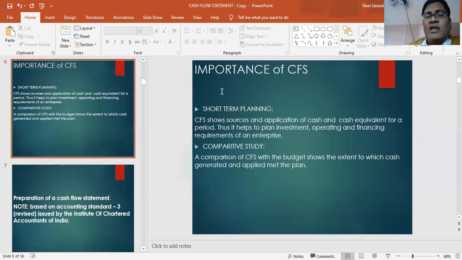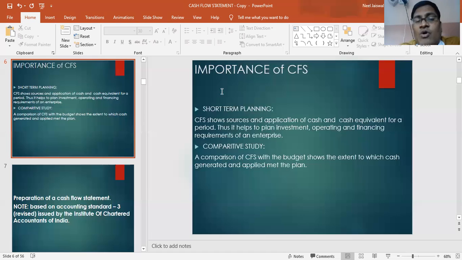Let's understand the importance of cash flow statement. Cash flow statement shows sources and application of cash and cash equivalent for a period, suppose an accounting year. Thus, it helps to plan investment, operating, and financing requirements of an enterprise. Through cash flow statement, one can easily understand what is the need of cash and cash equivalent to invest, to operate the business, or for financing activities.